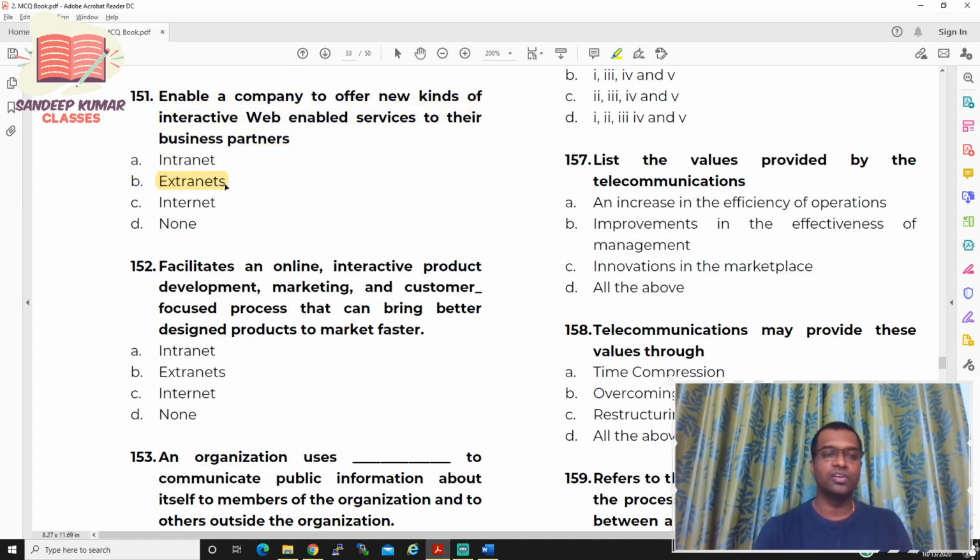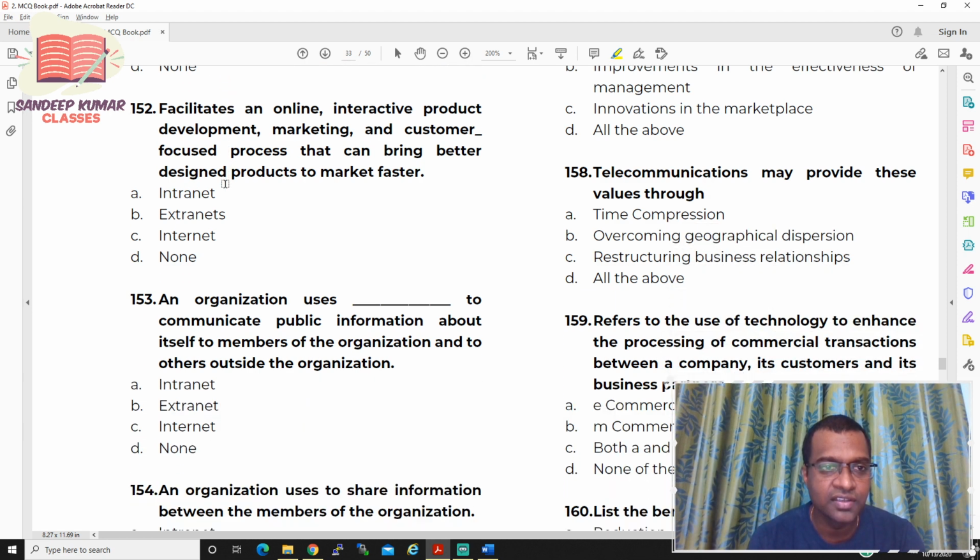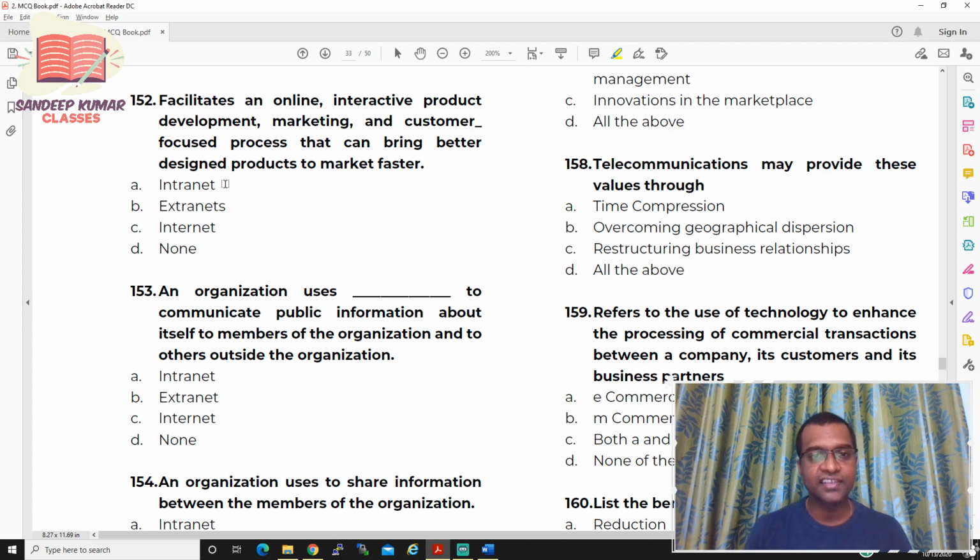So let us move to question number 152. Facilitates an online interactive product development, marketing, and customer-focused process that can bring better design products to market faster. So option 152.